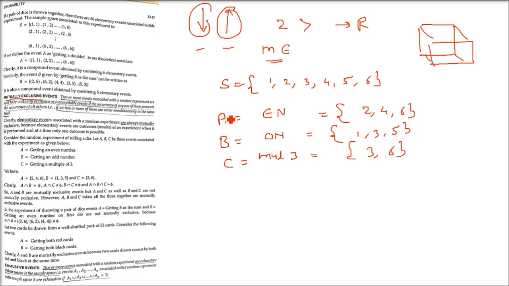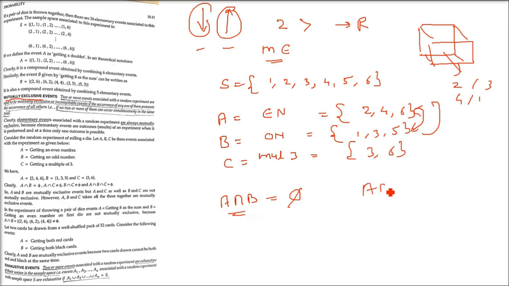Now, when you take the intersection of two sets and you get a phi, a null set, then you say they are mutually exclusive. They have nothing in common. See, A and B: 2, 4, 6 and 1, 3, 5. There is nothing common. So the intersection of A and B is giving me a phi, which is a null set. So A and B are mutually exclusive events.